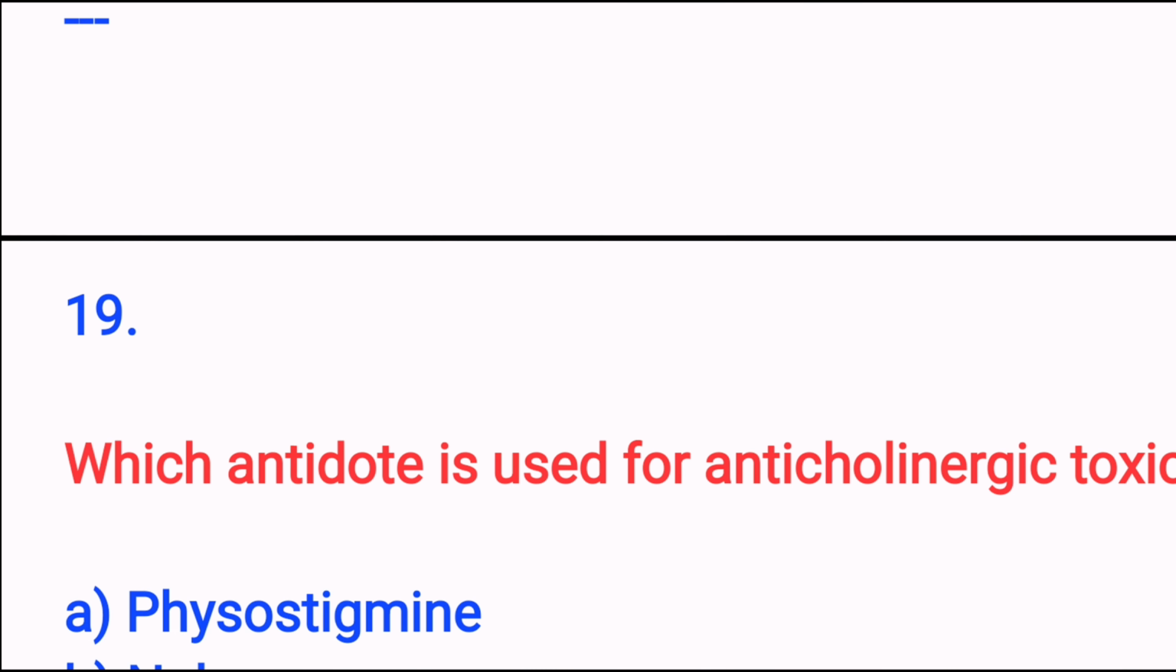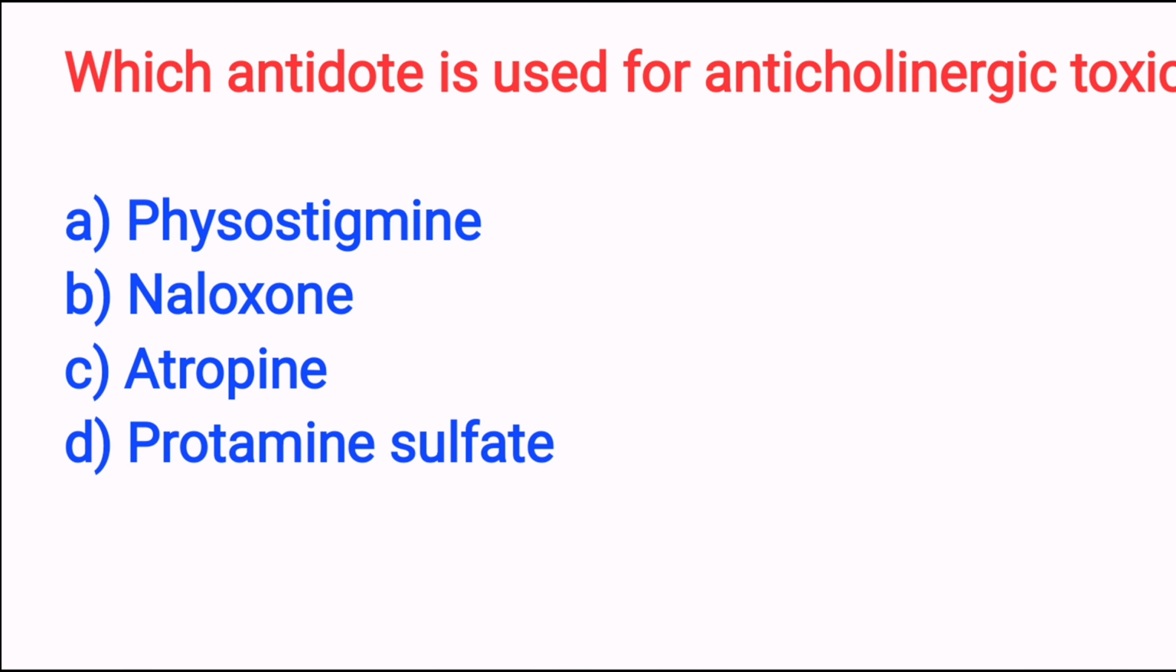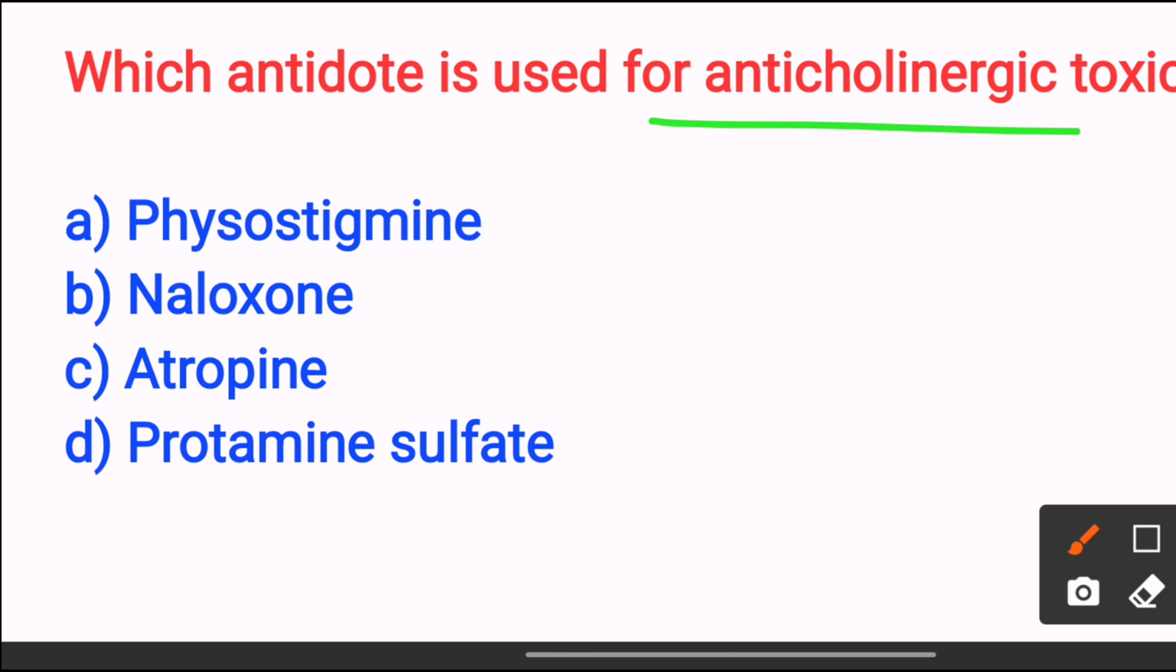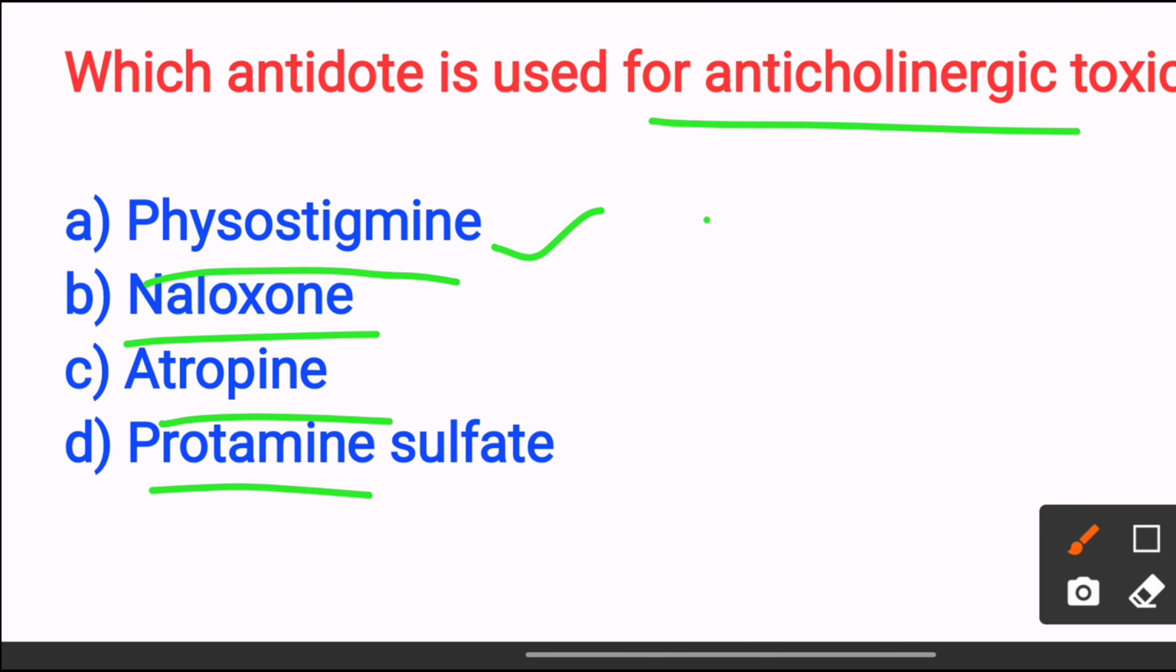Next, which antidote is used for anticholinergic toxicity? Option A, physostigmine. Option B, naloxone. Option C, atropine. Option D, protamine sulfate. The answer is option A, physostigmine. Physostigmine increases the acetylcholine levels and reverses the anticholinergic effect.